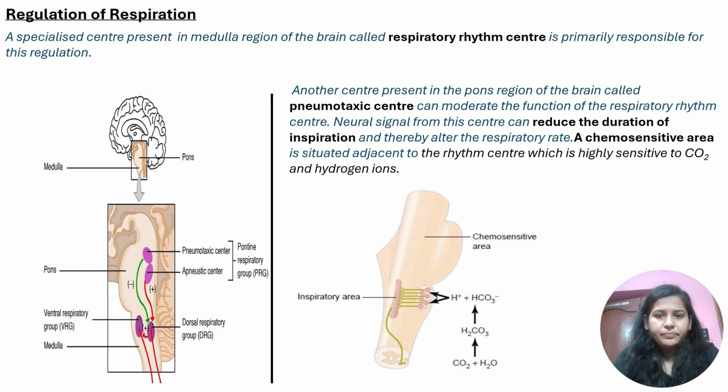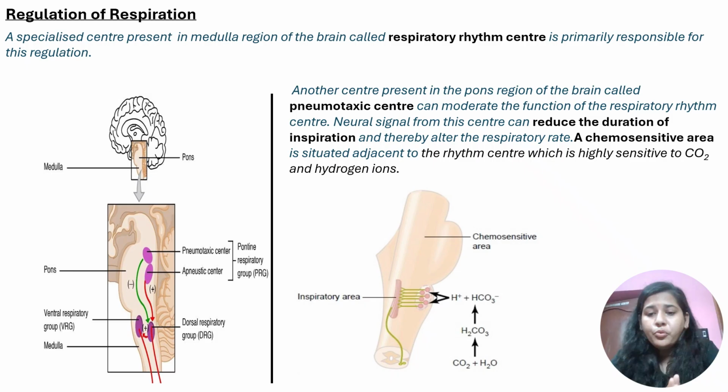In the diagram lower part, on the left part, you can see inside the pons, that is referred to as the pneumotaxic center. What is the function of this pneumotaxic center? It reduces the duration of inspiration. Like when it detects any changes in the body that can harm respiration, it sends a signal to the rhythm center. You have to remember, the respiratory rhythm center is primarily responsible for this regulation. Pneumotaxic center is present in pons. How will you remember this? Pneumotaxic center, starting with P, is present in the pons region. You have to correlate it and learn it.